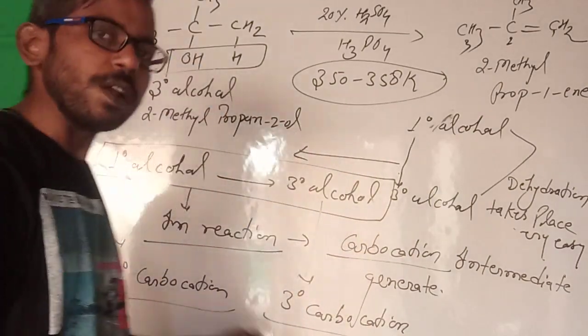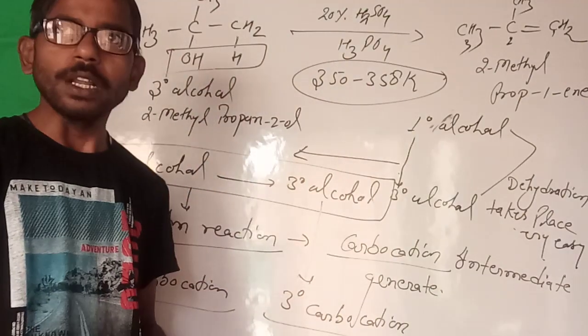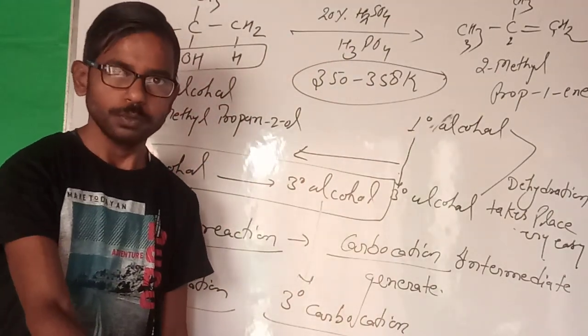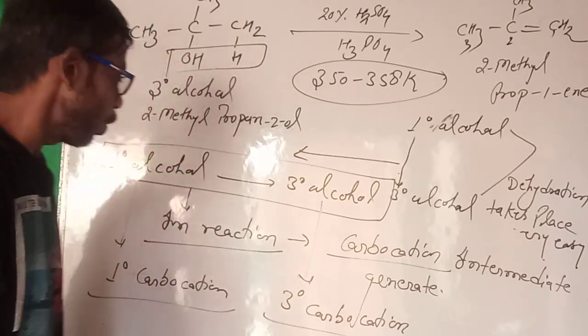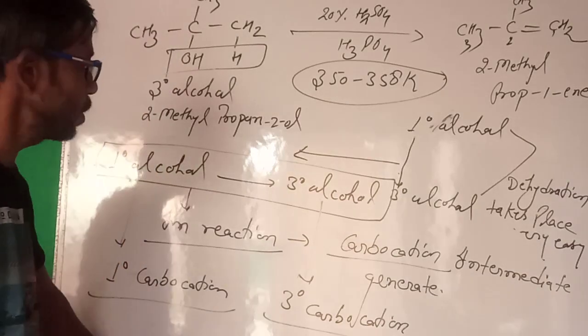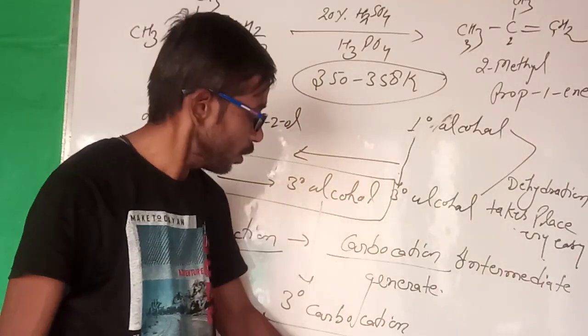Guys, you know very well what a carbocation is. When one carbon atom carries a positive charge, this is a carbocation. So if we take 1 degree alcohol, we get a 1 degree carbocation in the reaction mechanism, and if we take 3 degree alcohol, we get a 3 degree carbocation.